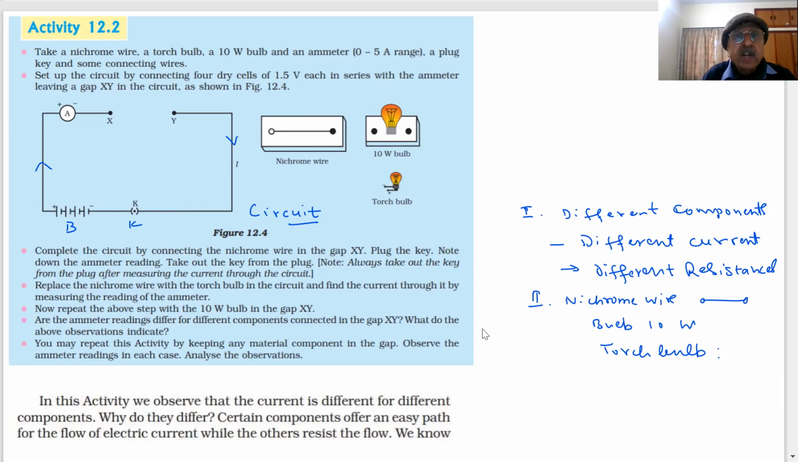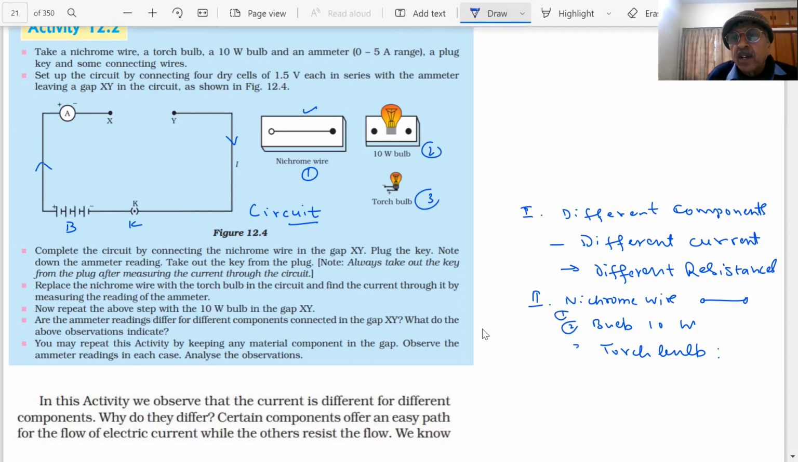Tell me, any doubt is there? No, sir. Okay. Between X and Y, I can join either of three components. How many are there? 1, 2, 3. I have 1, 2, and 3 components.